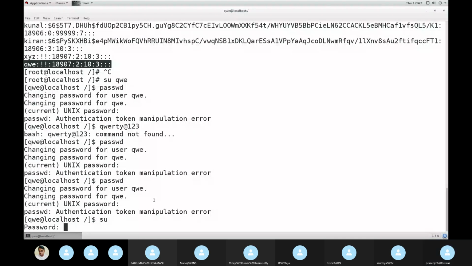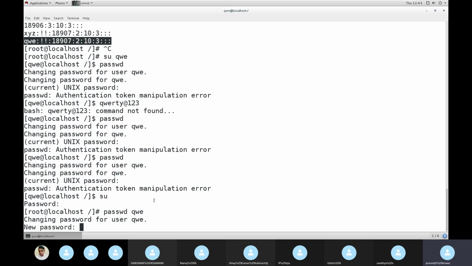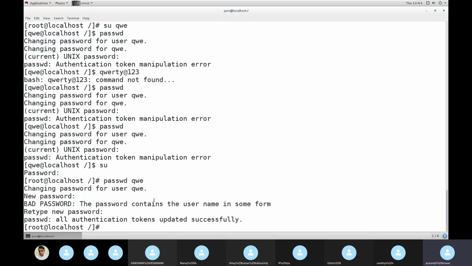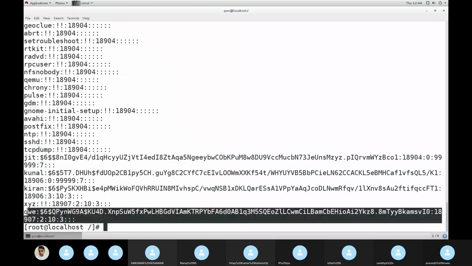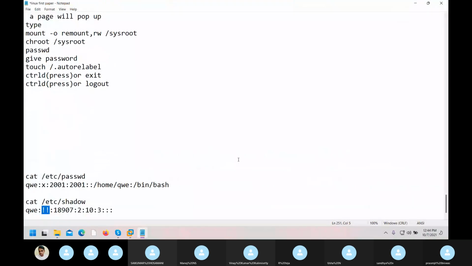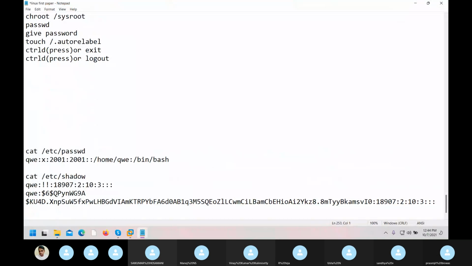I'll show that one also. Now let's change it directly from here. We'll not waste our time. Some problem came, we'll see that one. Okay. I have given the password. Let's check the command now. With password, without password. This is without password, correct?